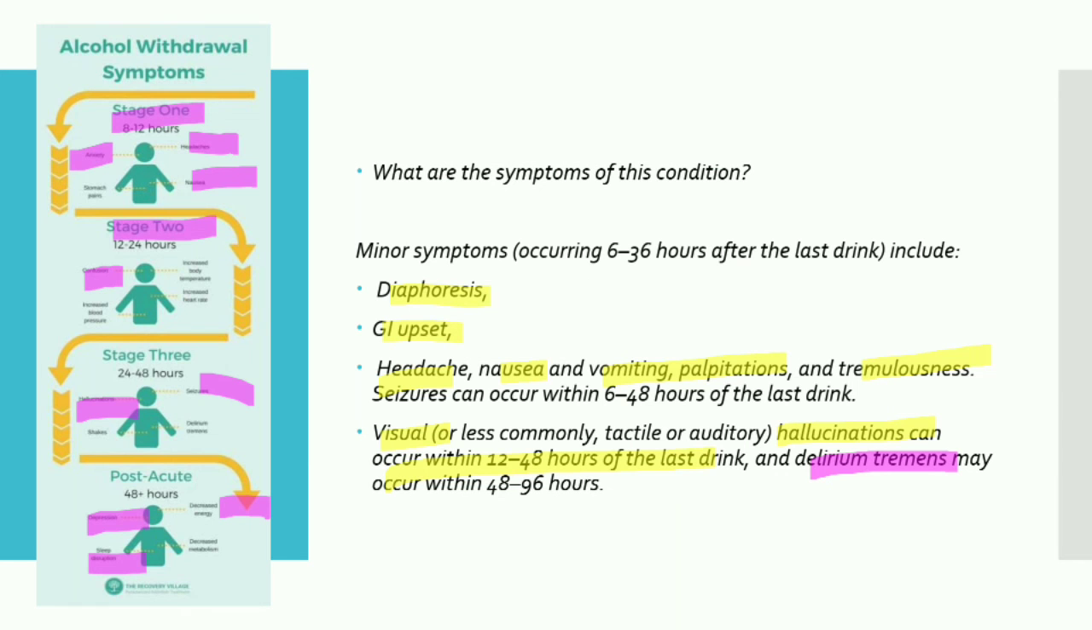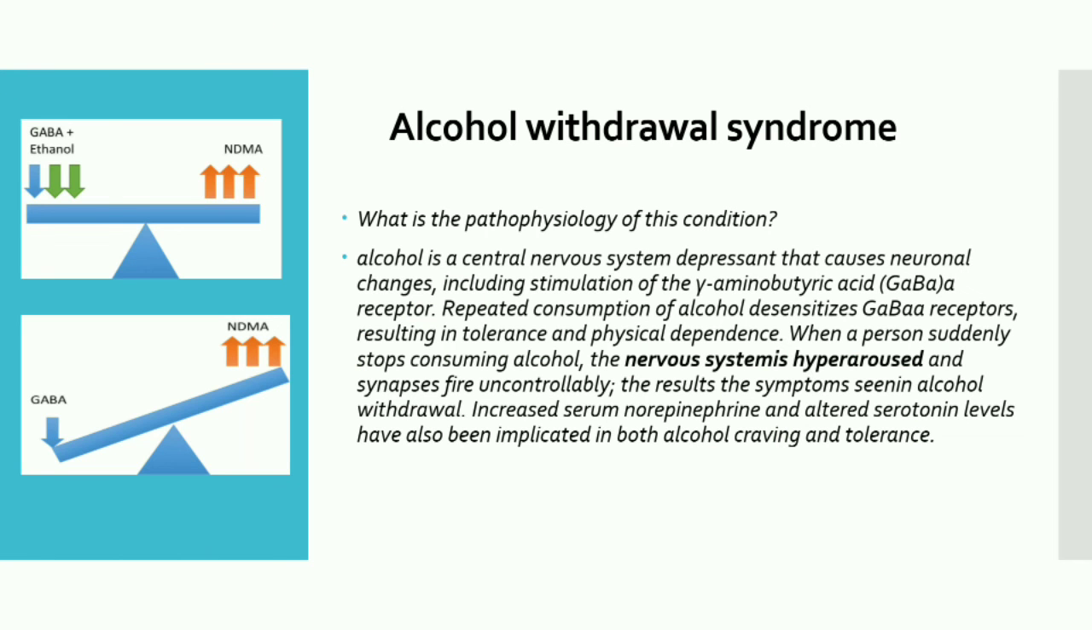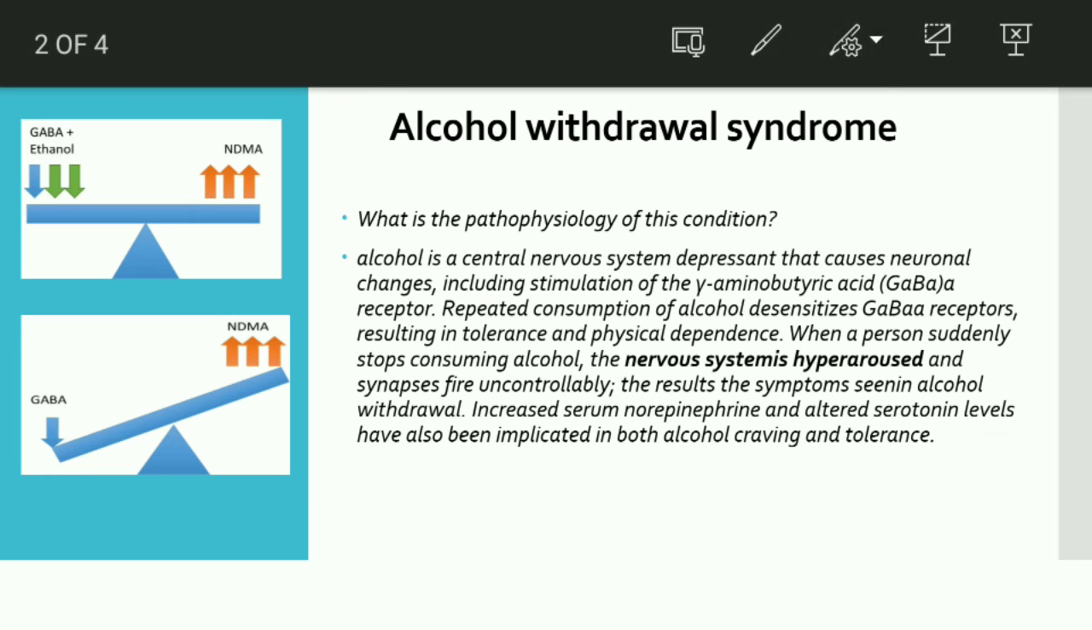Then we have seen the symptoms taking place in this patient. Then what is the pathophysiology? We have seen that repeated consumption of alcohol desensitizes the GABA receptor, resulting in tolerance and physical dependence, and the nervous system is hyper aroused.